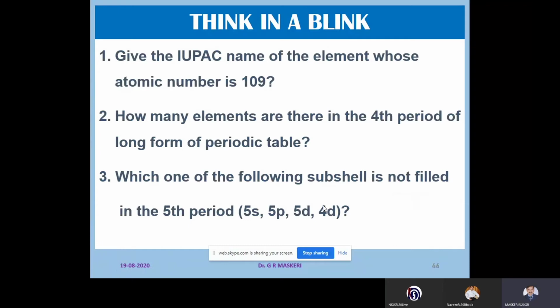Which one of the following subshells is not filled in the fifth period? It's an interesting question. Remember that 5d is not being filled in the fifth period, whereas 4d is being filled. The 4d inner orbitals are being filled, as it goes with electronic configuration and energy of the subshells.